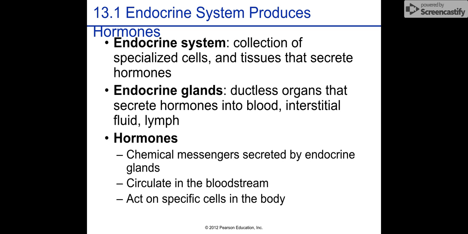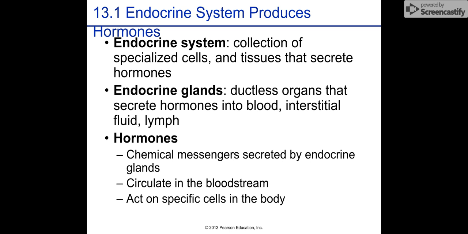And going from largest to smallest, we start with just the full system. The full system, the endocrine system, is a collection of specialized cells and tissues that secrete hormones, and those hormones do different things throughout your body. We have endocrine glands. These are ductless organs that secrete hormones into the blood, interstitial fluid, and the lymph. Those are the main glands included in the endocrine system.